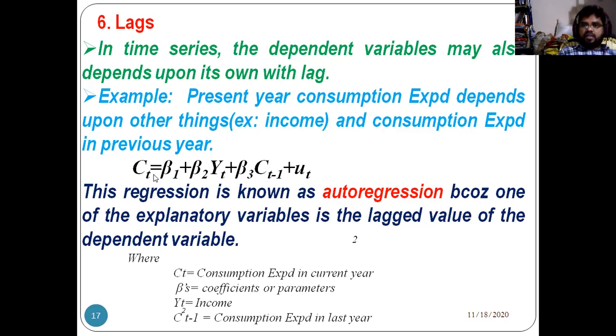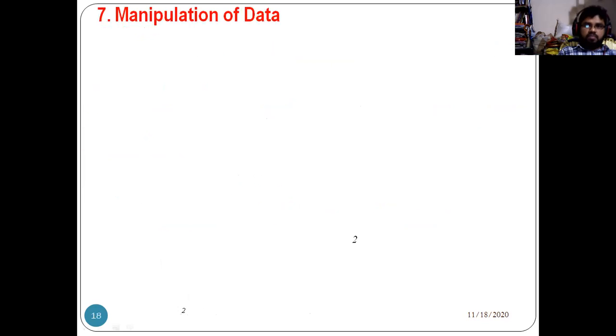C is the consumption expenditure in the current year, say 2020; the betas are coefficients, Y_t is income, and C_(t-1) is the consumption expenditure in the last year, 2019. These are called lags. When you use lags, you may get an autocorrelation problem.